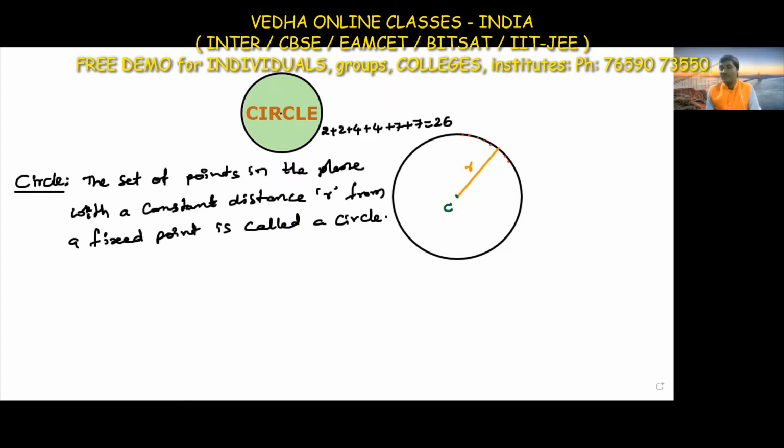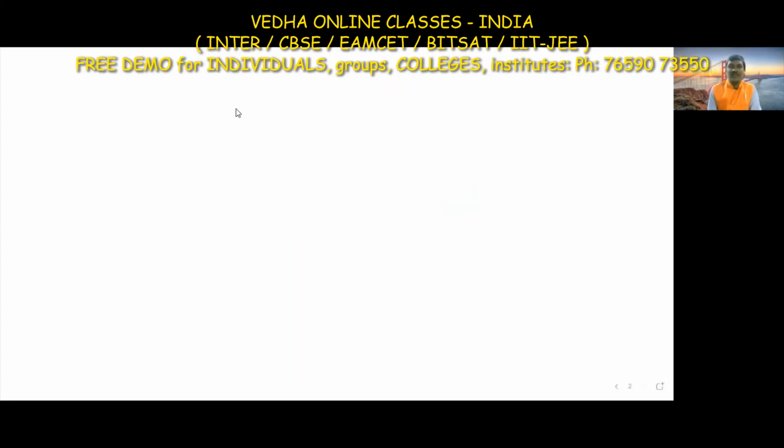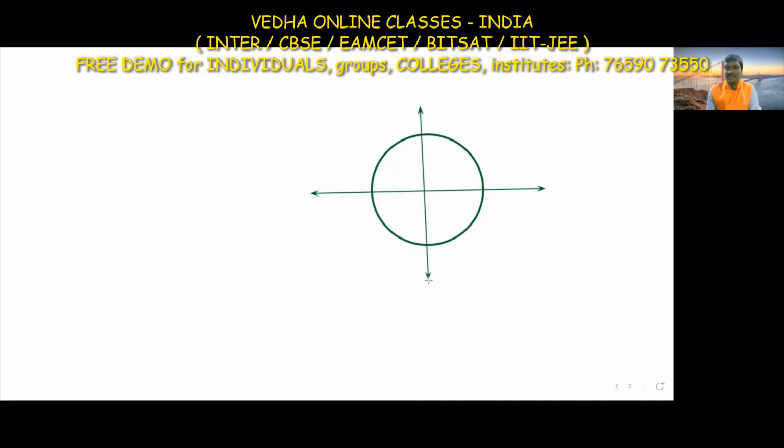And how to find the circle equation? What is the circle equation? We will discuss that once. Now I am taking one circle. This is a circle here. This is the x-axis and this is the y-axis. The intersecting point is the origin, that is 0, 0.